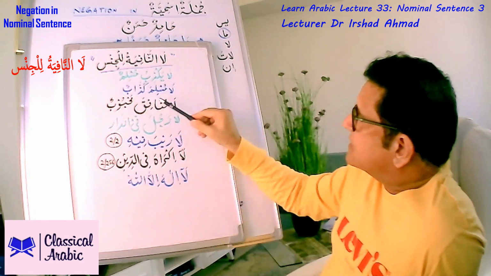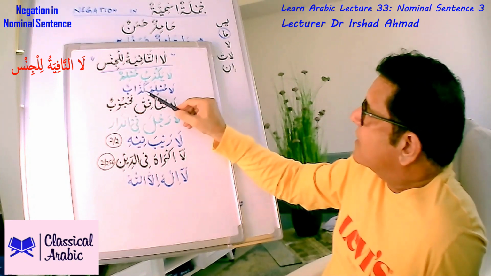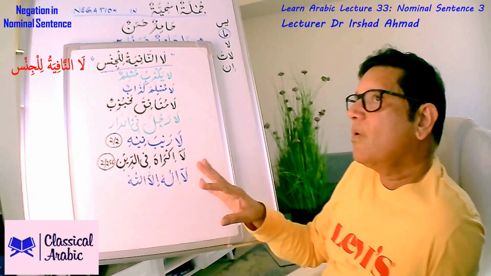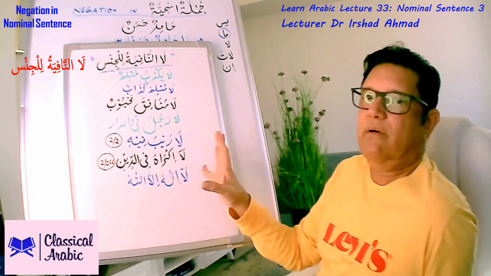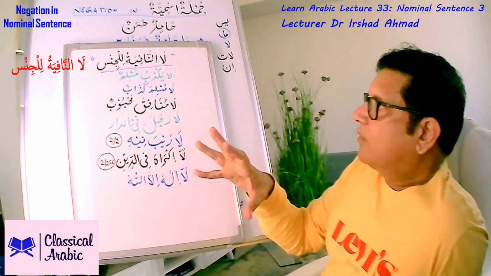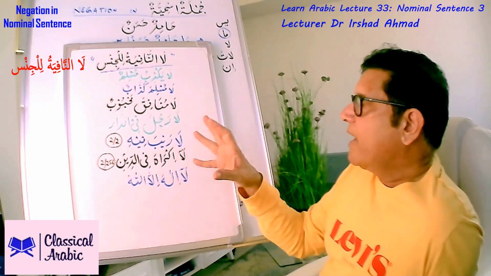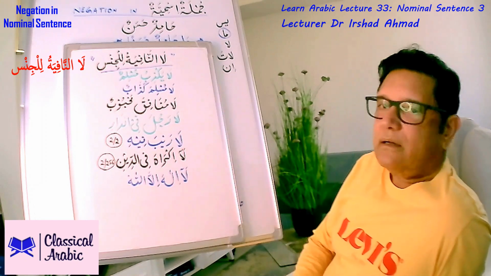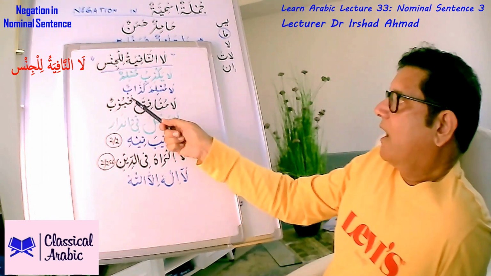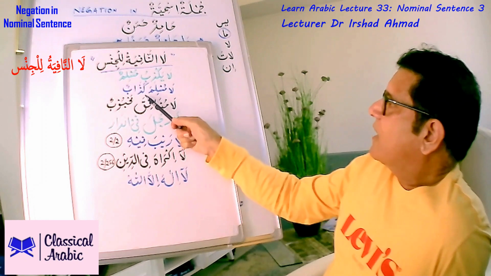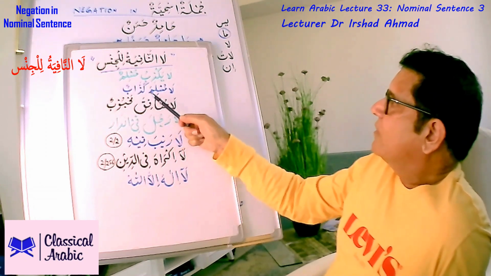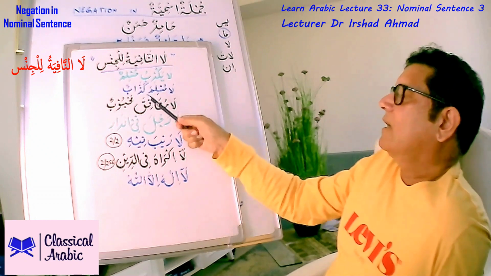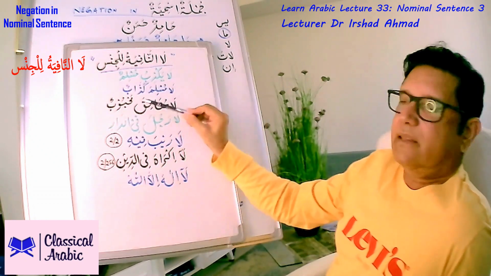And then this construction, la muslima kazzabun, that means no Muslim whosoever, whether old, young, man, woman, child, boy, girl, they are not liar. So la muslima kazzabun, no Muslim whosoever is a liar.